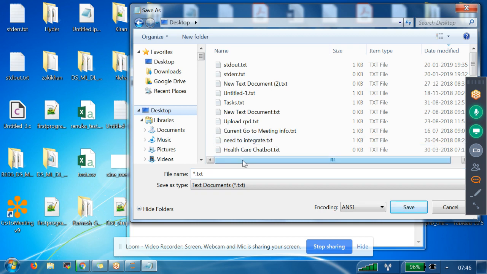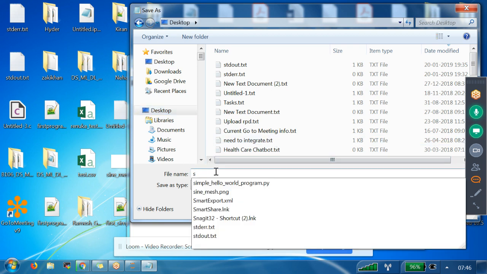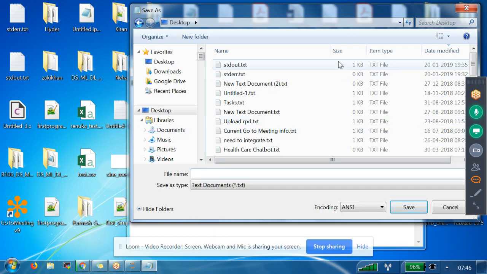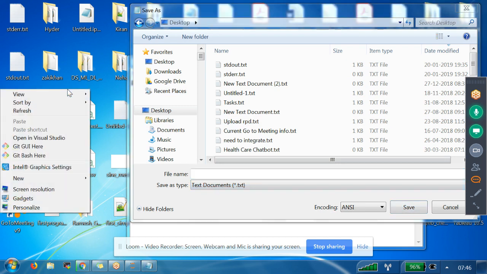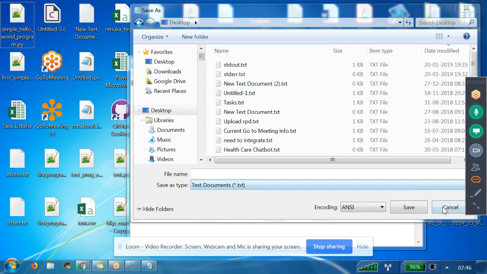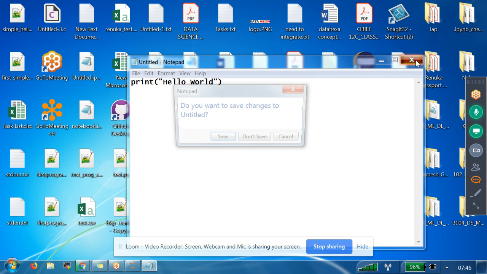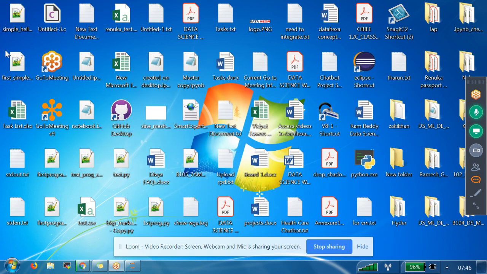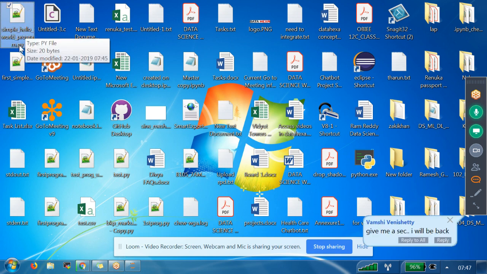It is there, but it's not appearing to us. Okay, it came. Maybe the sorting order is different, and because of the resolution issue, it is not appearing on the screen. Now this is what I saved: simple hello world program.py. I want to run this one.